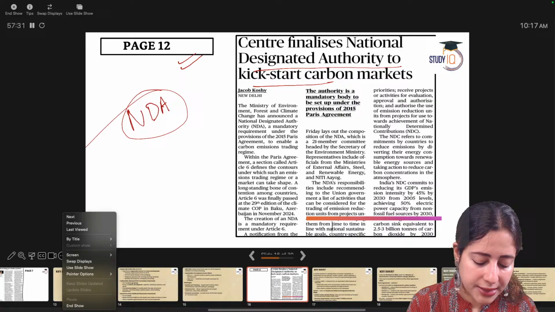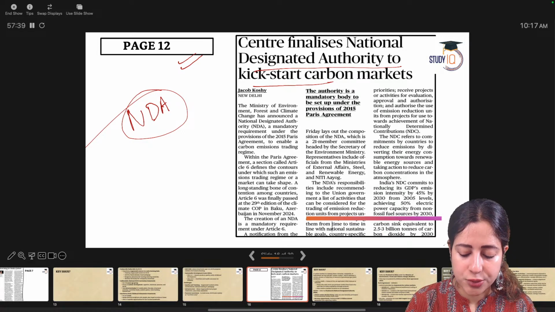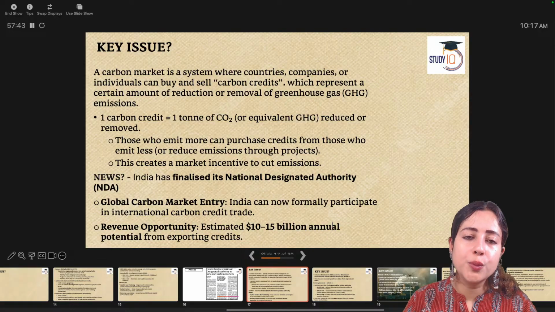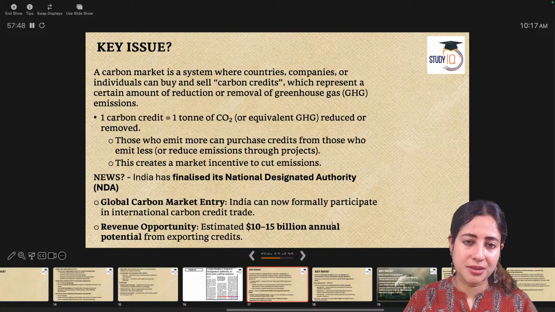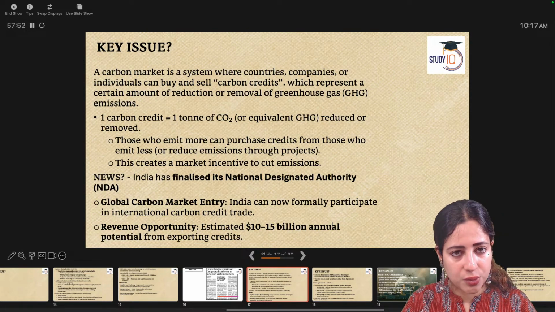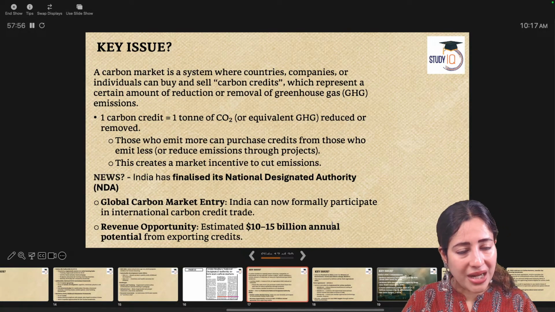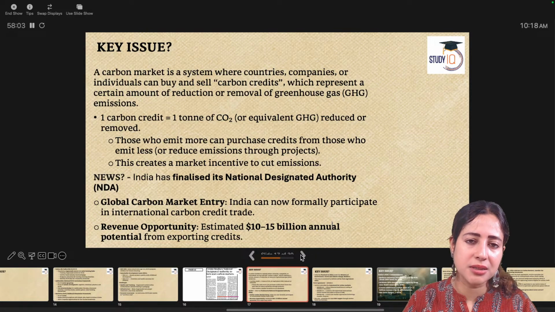And what are carbon markets in India? Let me quickly explain to you. Whenever the word carbon markets comes, please understand that the whole world right now, under the Kyoto Protocol and the Paris Agreement, and under the direction of the United Nations, has taken a commitment to try to reduce their carbon emissions, greenhouse gas emissions, majorly by 2030.